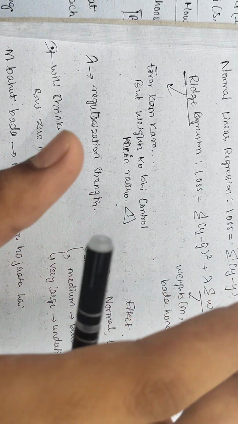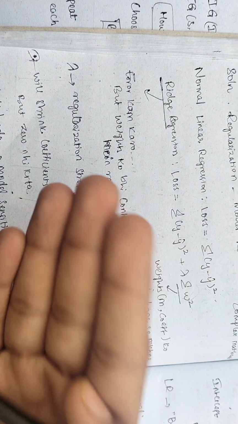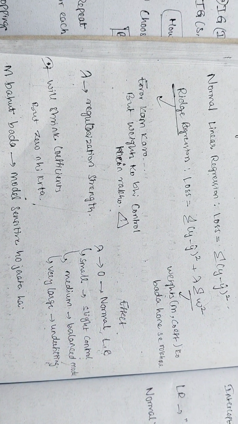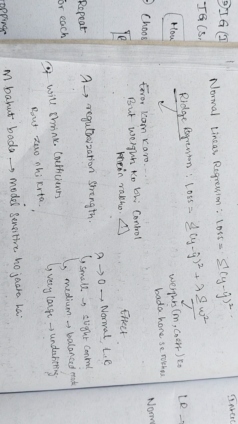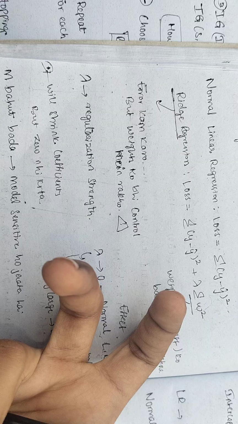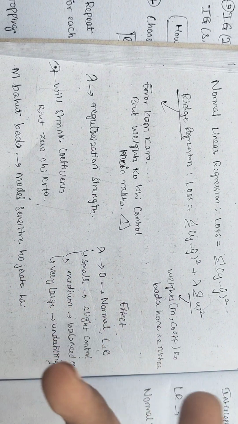It just reduces the coefficients, but won't let them fall completely to 0. That is what ridge regression does. So normal linear regression gives the best fit line, and ridge regression gives the best fit line, but keeps it simple.